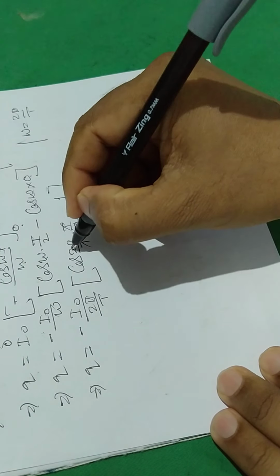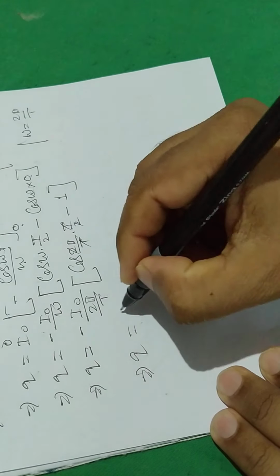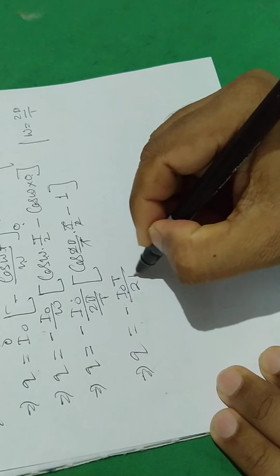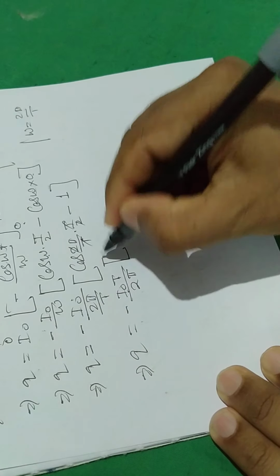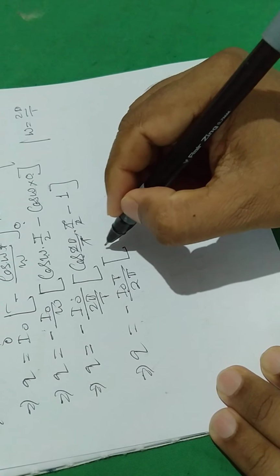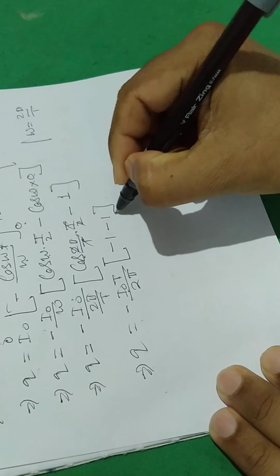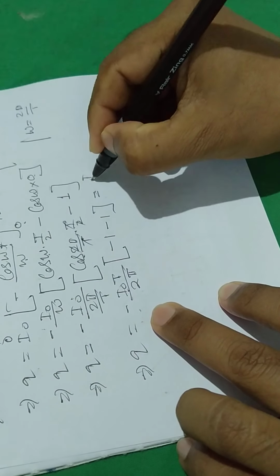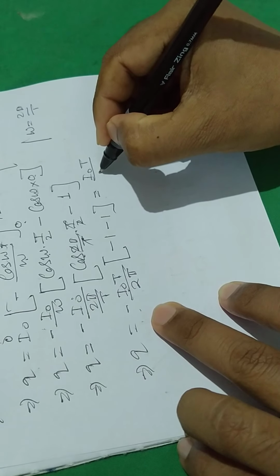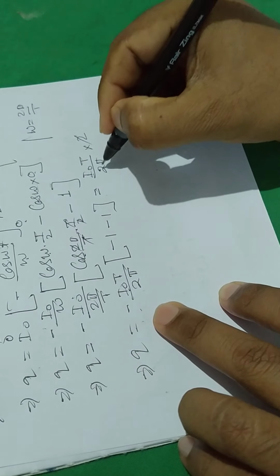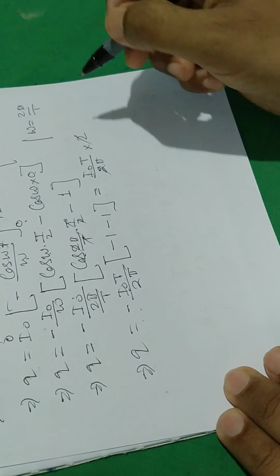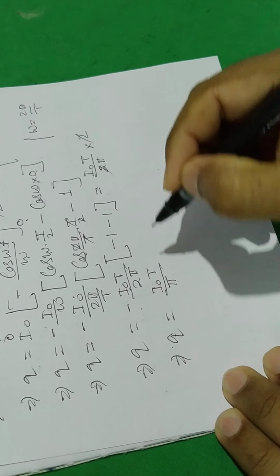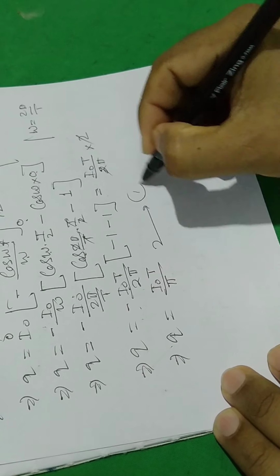T cancels, 2 cancels, minus I naught T by 2 pi, cos of pi, cos pi is minus 1, that is equal to minus minus plus I naught T by 2 pi into 2. 2 cancels, q equal to I naught T by pi. This is equation number 1.